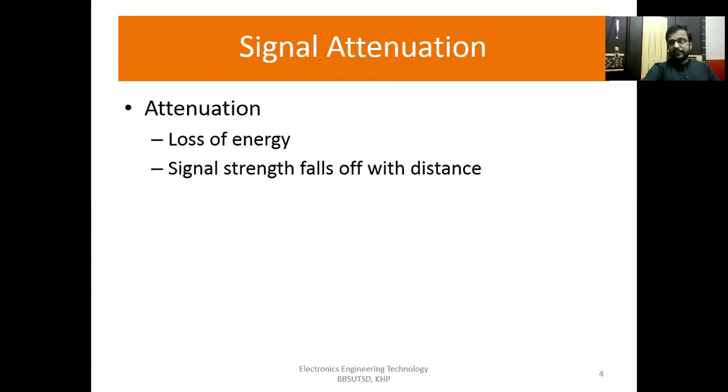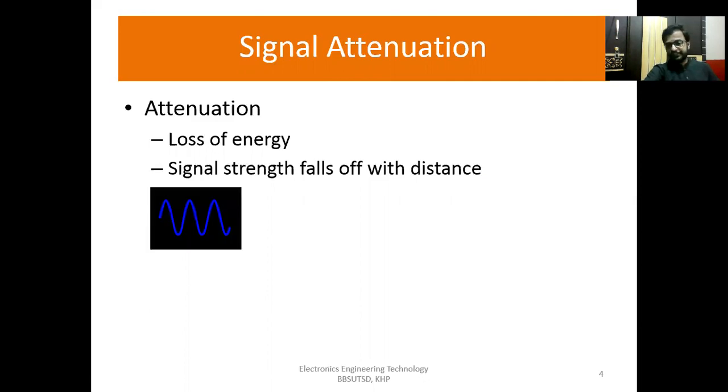First of all, signal attenuation. When we transfer our signal from one point to another, there is basically a loss of energy in the signal. So attenuation is loss of energy. Signal strength falls off with distance. Let's suppose this is our original signal which we want to transmit.